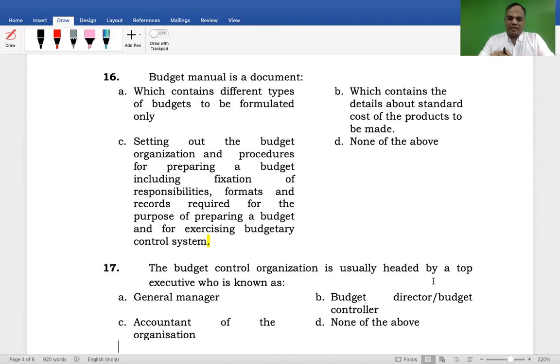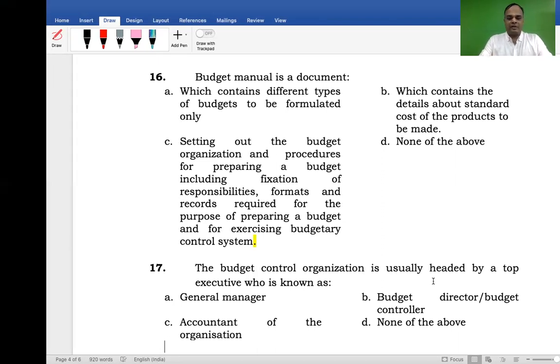Budget manual is a document, A, which contains different types of budget to be formulated only. B, which contains the details about the standard cost and the procedures to be made. C, sets out the budget organization and the procedure for preparing a budget, including fixation of responsibility, formalities, and records required for the purpose of preparation of budget and for exercising budgetary control system. D, none of the above.